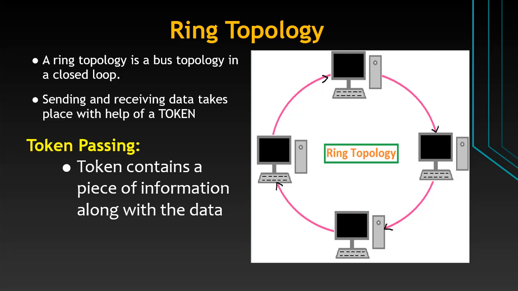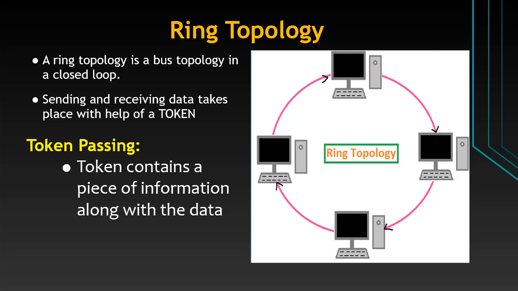Next is ring topology. In a ring topology, all the nodes are connected in a circular fashion. Each node is directly connected to the adjacent node. Exchange of data takes place with the help of a token. Ring topology communication is unidirectional.